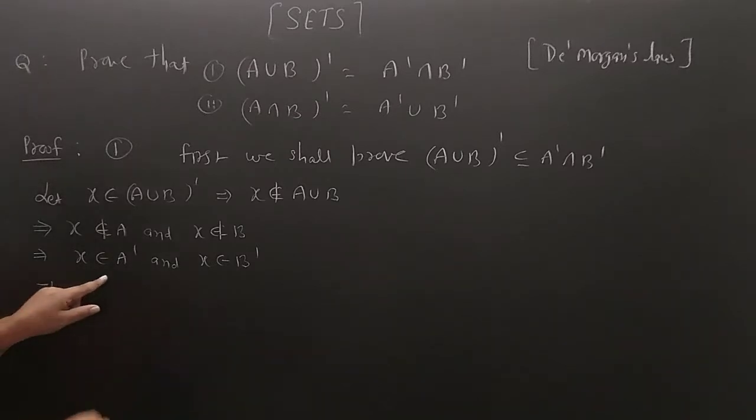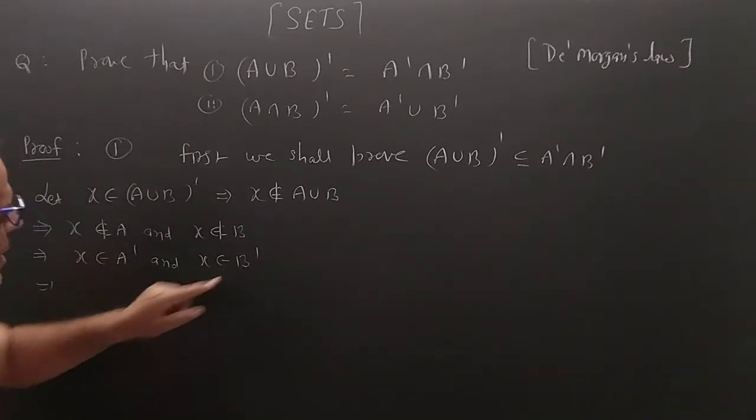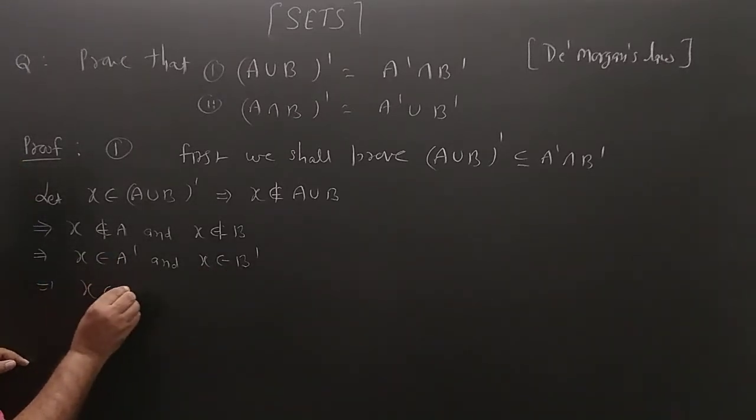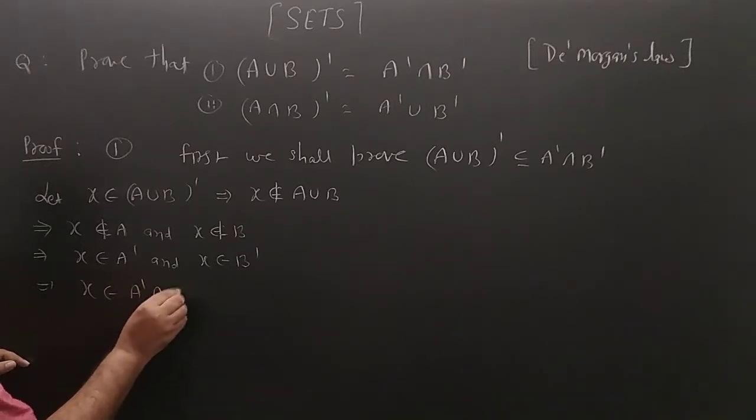X is the element of A dash and X is the element of B dash. So we can write X belongs to A dash intersection B dash.